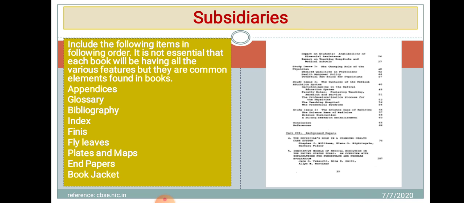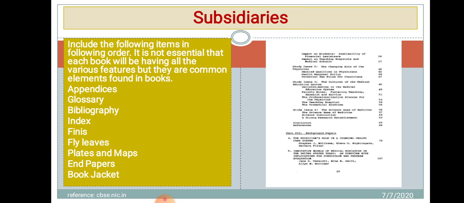Bibliography is basically a list of books that the author has either consulted or recommended for further reading. Next is index, most important, which serves as a systematic guide to the textual matter with the exact reference of the page number. Now colophon, found in multi-volume books, printed at the end of the last volume. If a book has been published in multi-volume form, then in the last copy of that volume series, this colophon is found having some information on that particular book. Fly leaves, these are blank sheets of paper that you will find, flying sheets, at the back of many books.